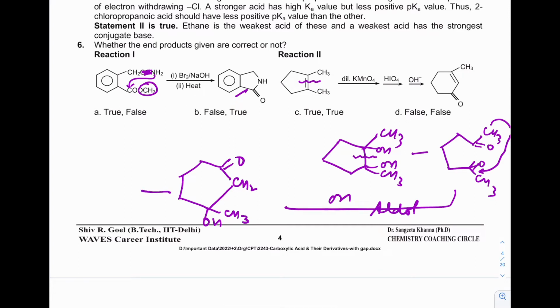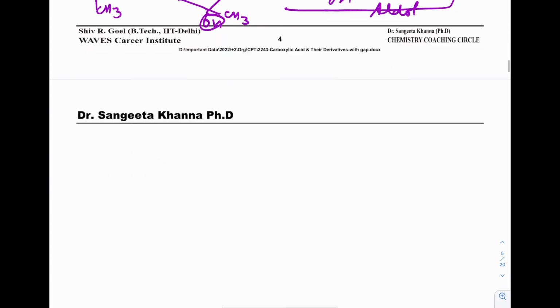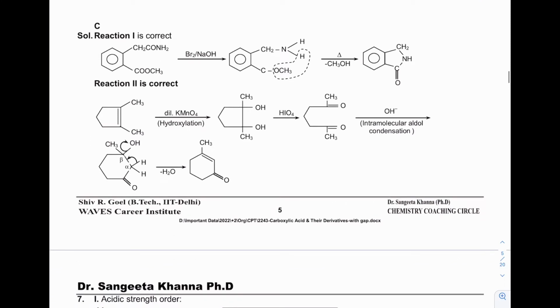And after elimination, this product will be formed. So the second is also correct. So both are true. It is C. Diol formation, periodate, then intramolecular aldol reaction.